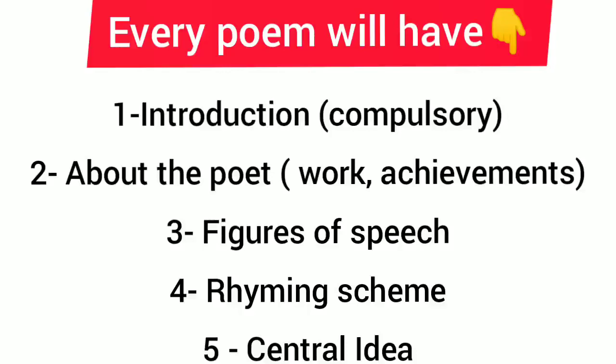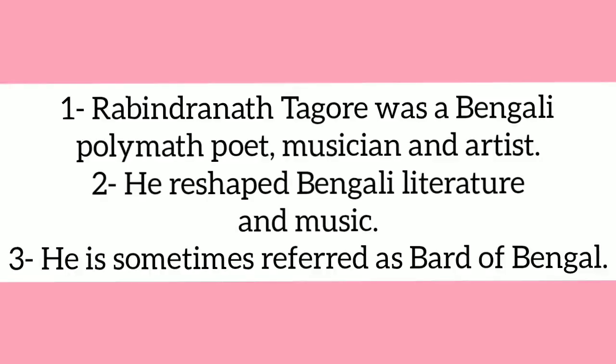Simple. So जैसे कि हमने पहले की slide में देखा that we should know about the poet, his work and achievements. So I have taken some of the points of Rabindranath Tagore ji which you can use as points for your answer as well and as additional information. So the first one is Rabindranath Tagore was a Bengali polymath poet, musician and artist. Now what is polymath? It is a person of great learning. ठीक है.